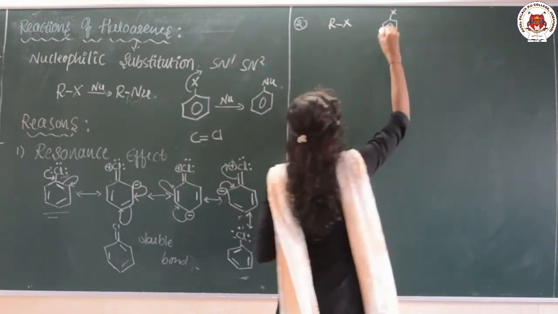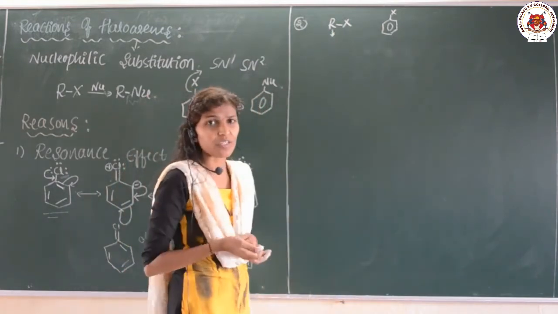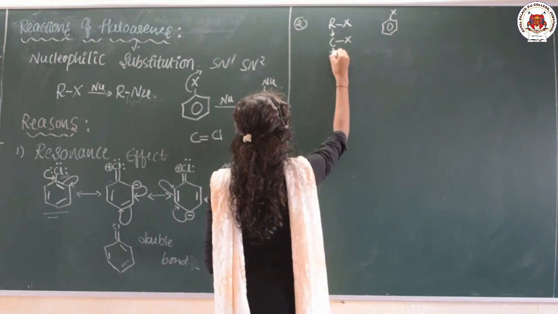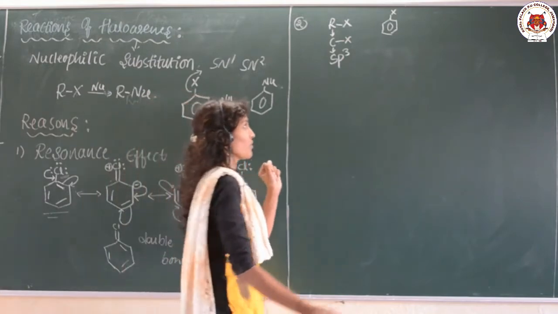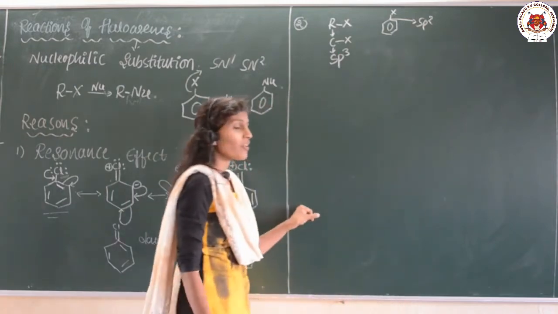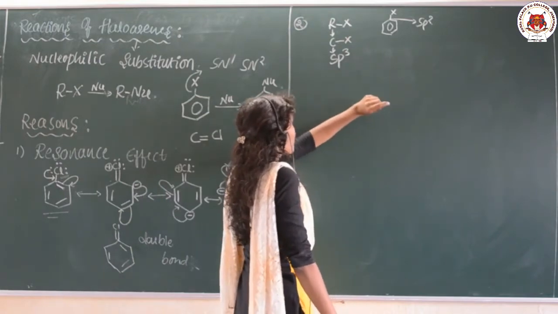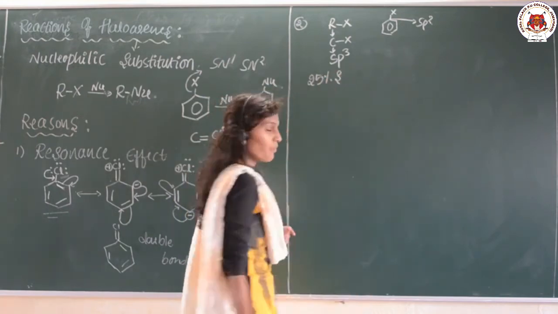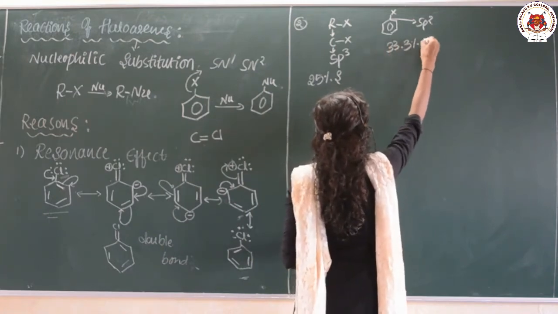This is the haloarene. The R is nothing but any alkyl group, which means it includes the carbon. Here, this carbon is sp3 hybridized, while this carbon, in case of haloarene, is sp2 hybridized. When sp3 hybridization is there, 25% S character will be present. When it comes to sp2 hybridization, 33.33% of the S character will be there.